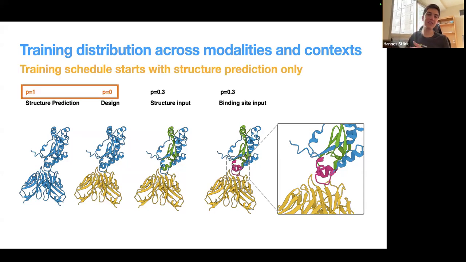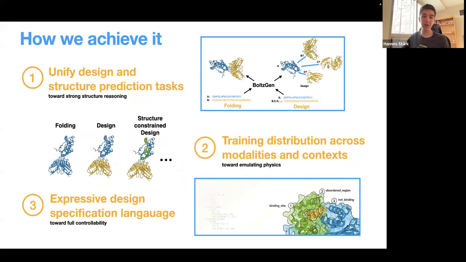And also, this task distribution changes over the course of training, where at the beginning of training, for example, we only train with structure prediction. And that's it for point number 2.